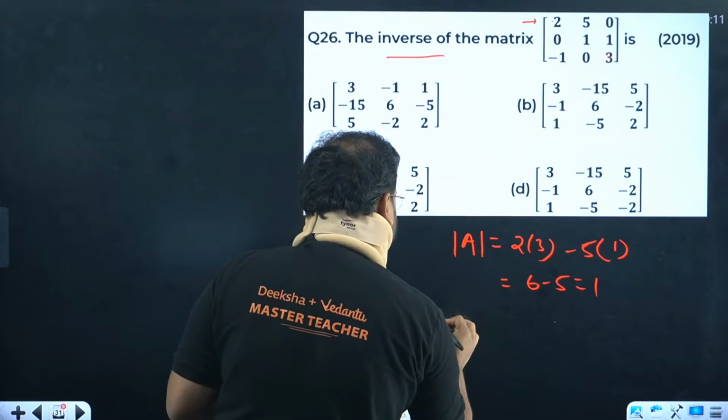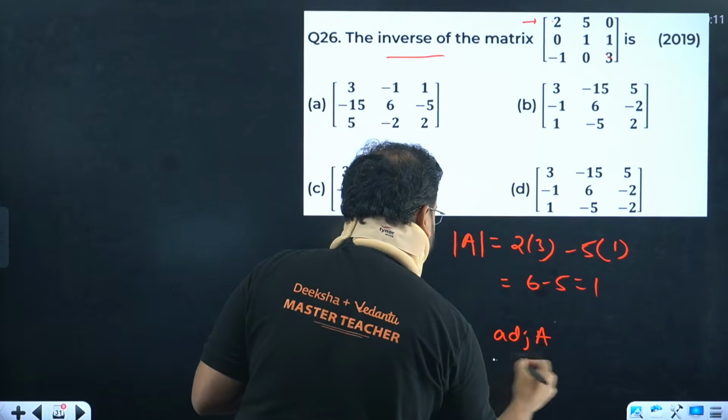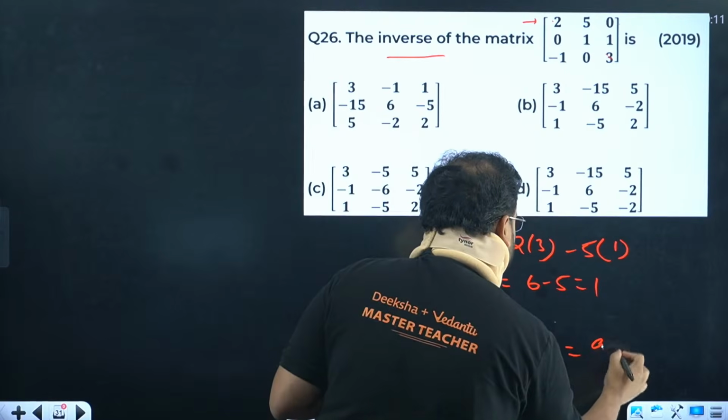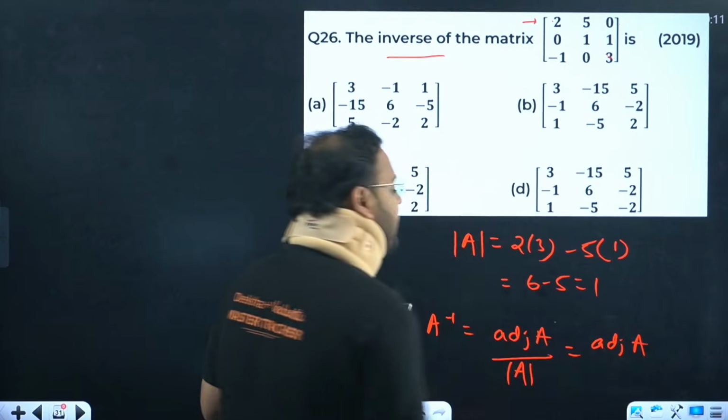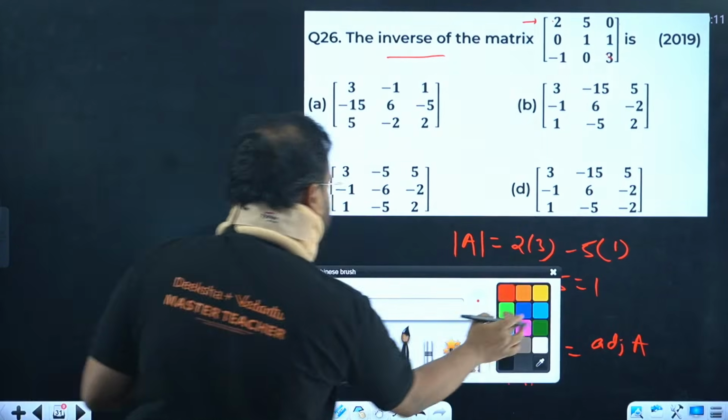And if the determinant is 1, we know that the inverse is given by adjoint of A by determinant of A. So simply, determinant is 1 means adjoint of A will be the inverse directly. How do you find the adjoint now?